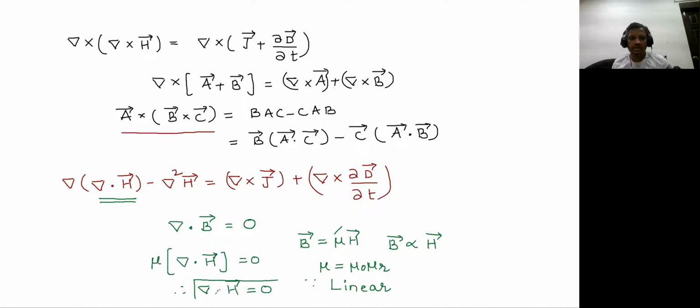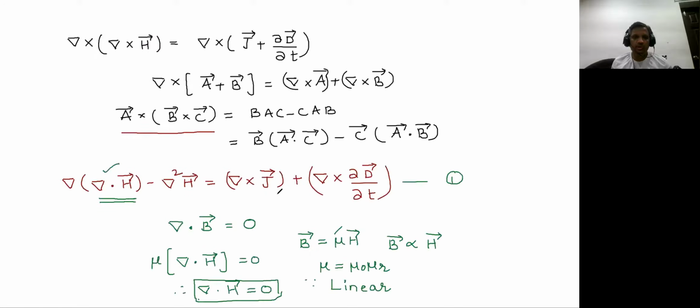Substitute this particular condition in the above equation. You can call this equation number 1, and substitute this del dot H, which is 0, in this equation and try to simplify it further. So del dot del dot H is 0. So 0 into that is 0, minus del square H is equal to, I'll show you here, what is J, which we know is sigma into E, and this dou by dou T you can bring this out, and D equal to epsilon E, that I'll be substituting here.